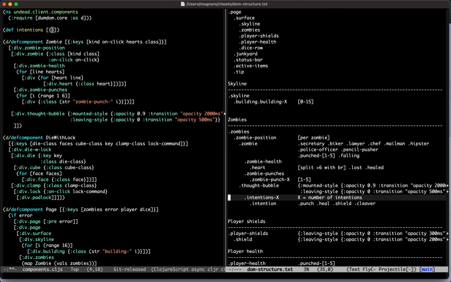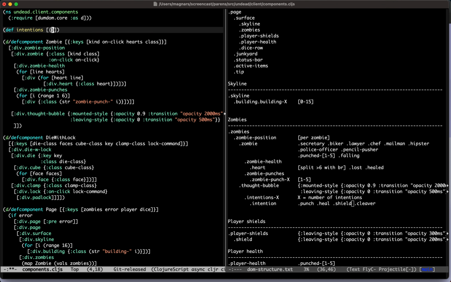Intention X, which is the number of the intention, and then there's just punch, heal, shield, cleaver, and so on. So in the style of the other, we do have a range, and the only thing you really need is the intention. Punch. It's going to punch you twice. I think this is right.